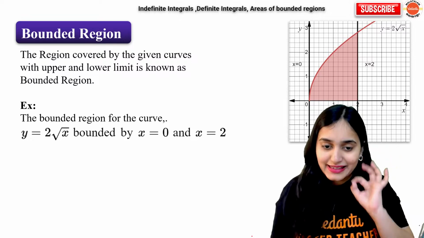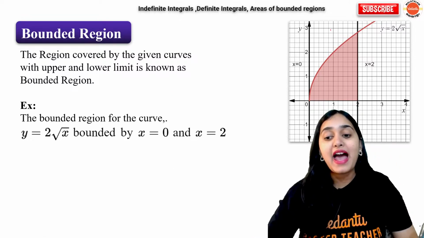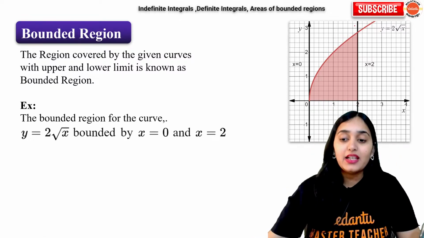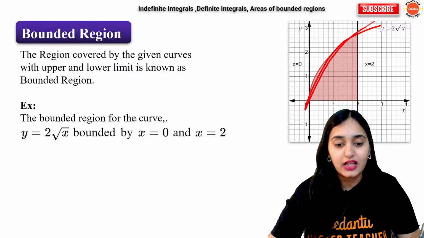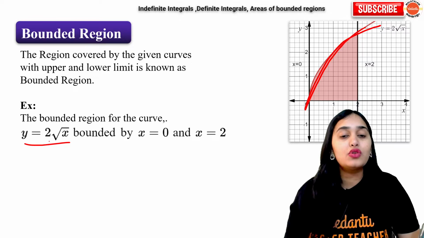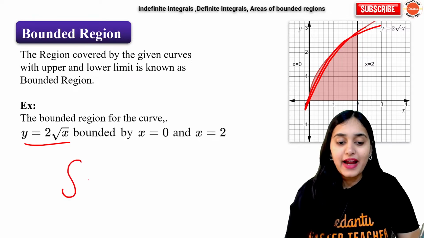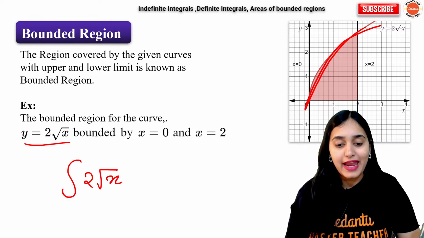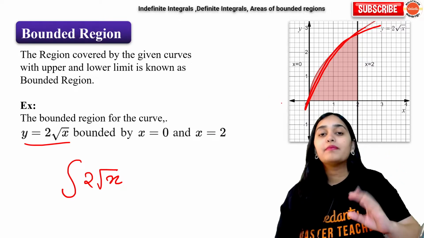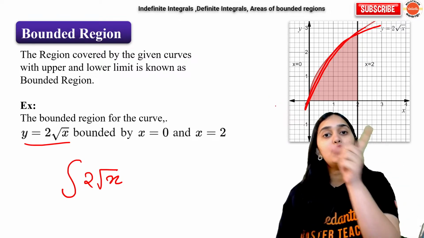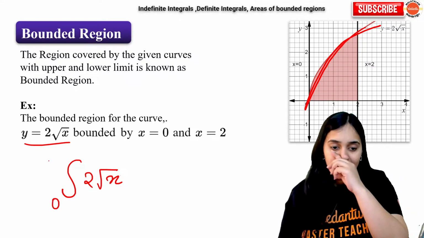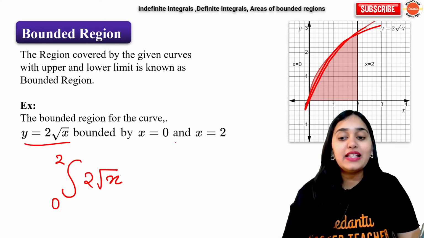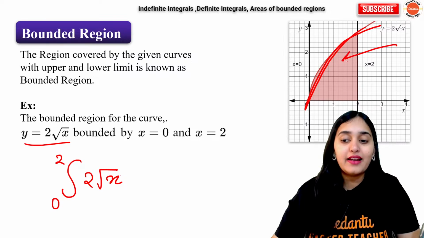So the basics is, if you have a graph and you find the integration of this function, suppose your function is 2 root x, from a certain x value to a certain x value, for example from 0 to 2, then it will give you this red color area.